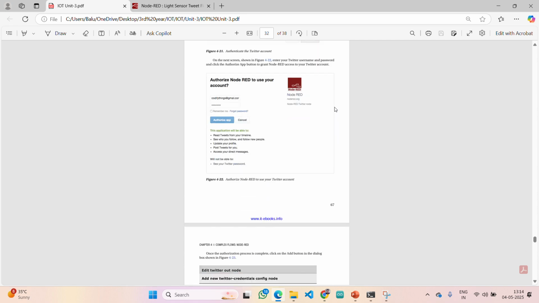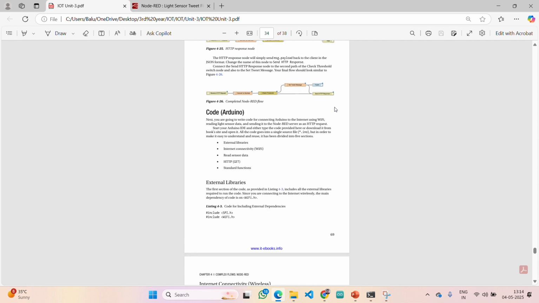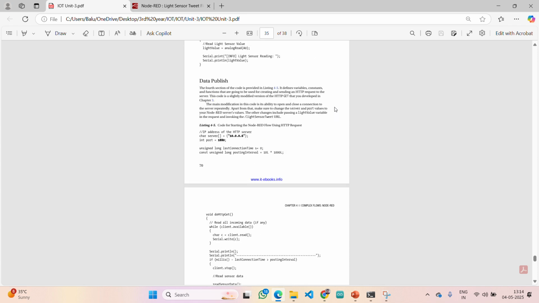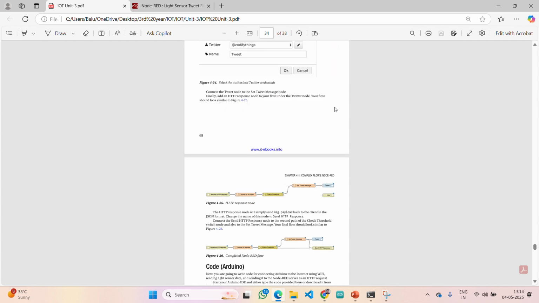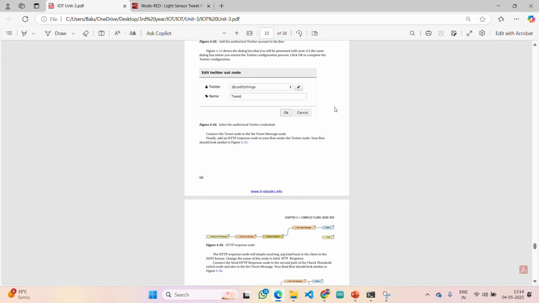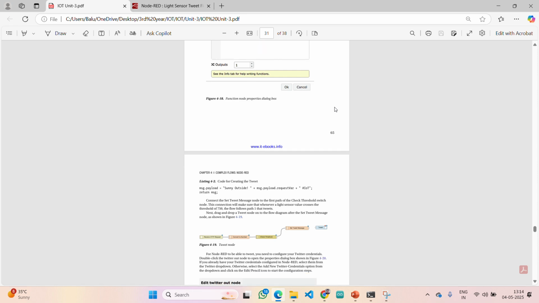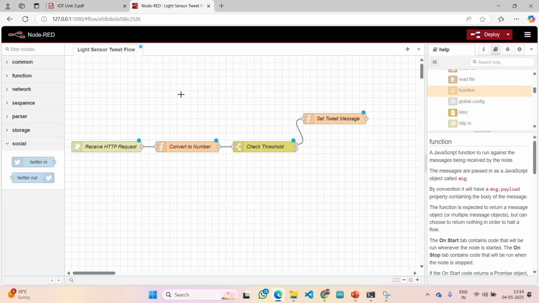I think we'll use input node also. Let me scroll down. Oh, sorry, that's actually in a different experiment. Here it is not required. Directly, in Twitter we want only output. So drag and drop this Twitter output here.